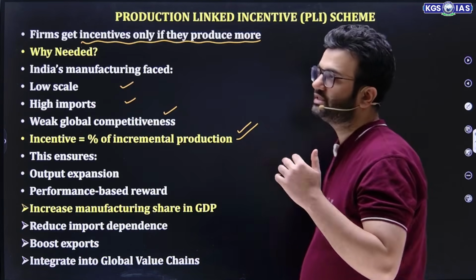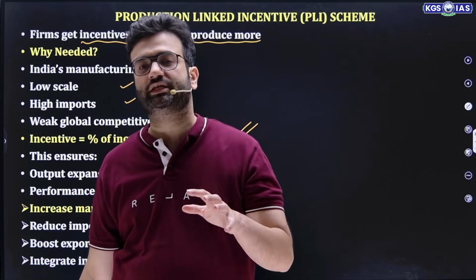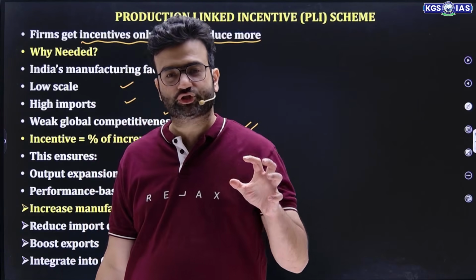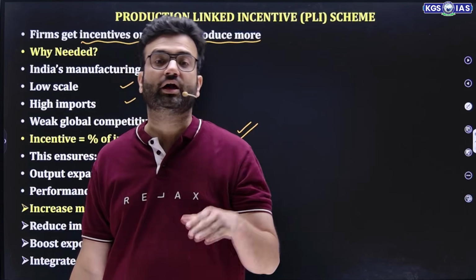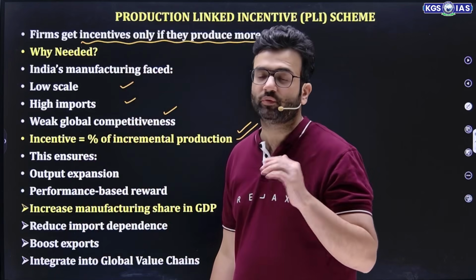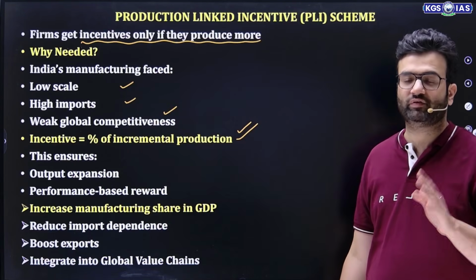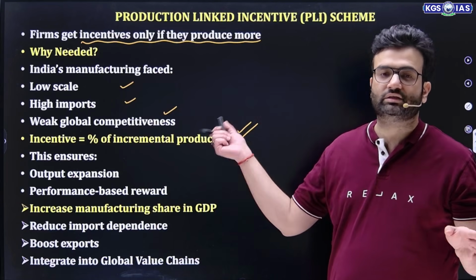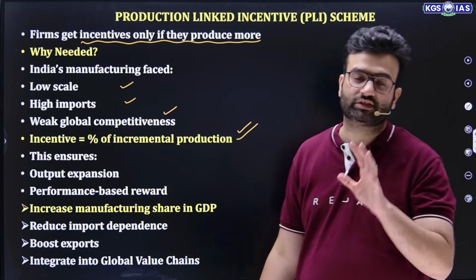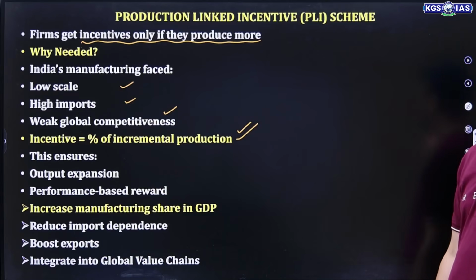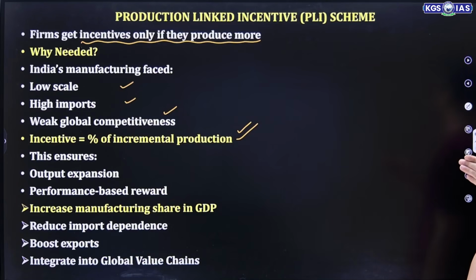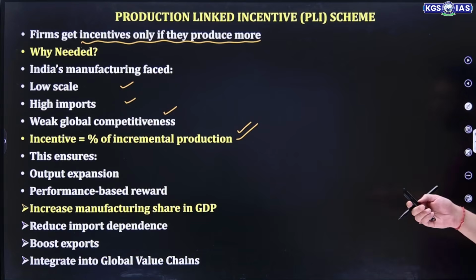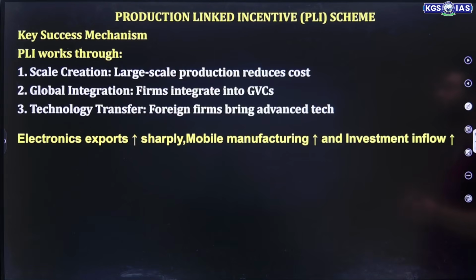If I were to ask which scheme is presently pushing the manufacturing sector a lot, or helping us realize the target of 25 to 30% of GDP for the manufacturing sector, which is very essential to become a developed nation, this is the scheme that is needed. This is the scheme where India needs to put a lot of effort and money to promote this sector.